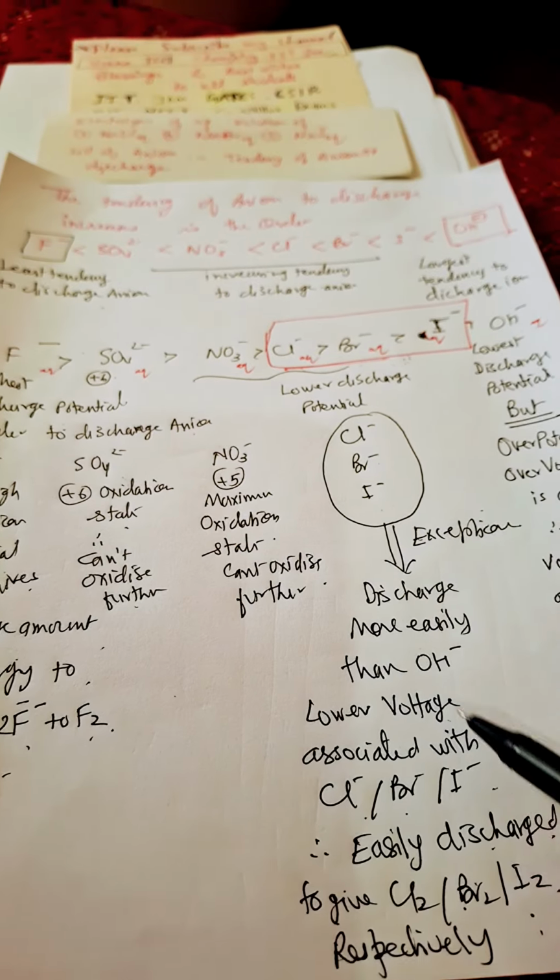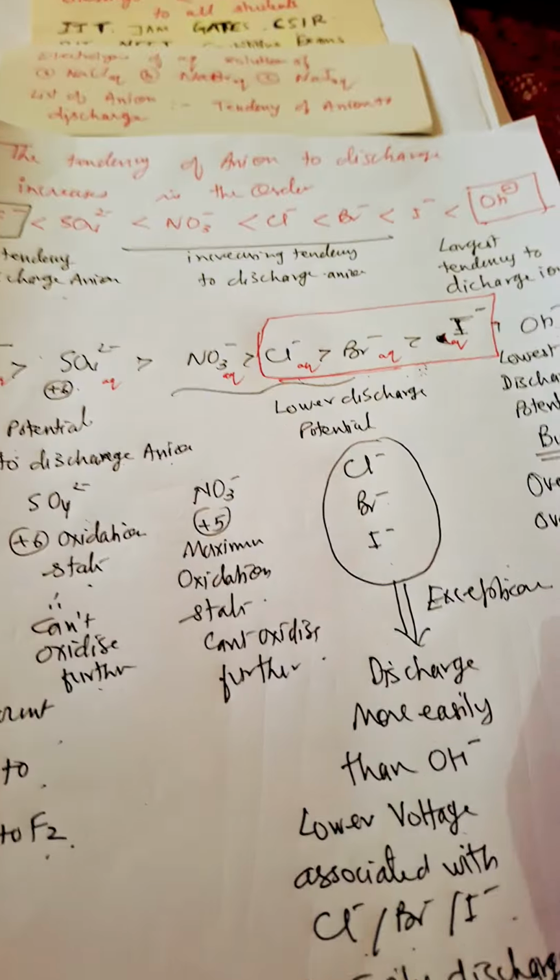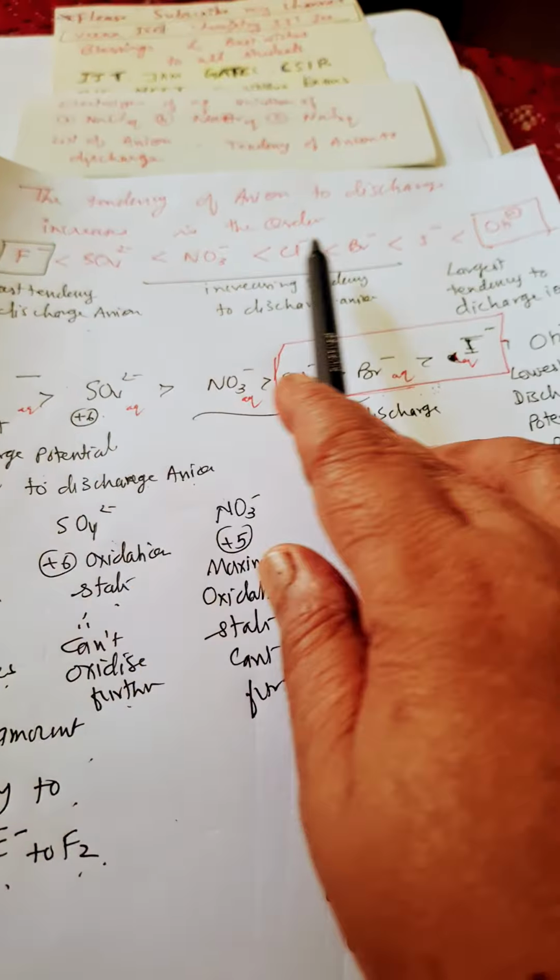Whatever they have given you, accordingly you have to write down. Okay, everything is clear to you? Here I have written tendency to